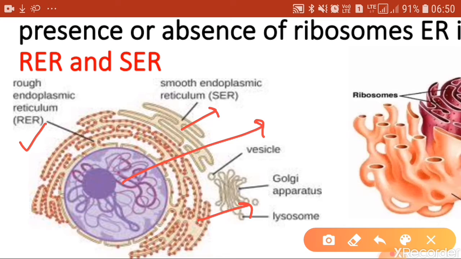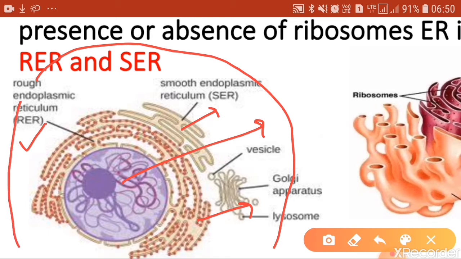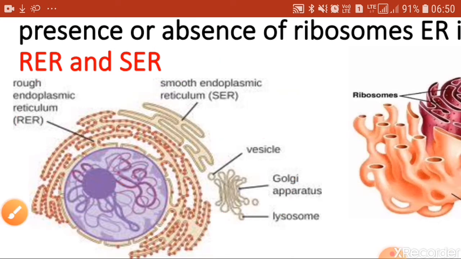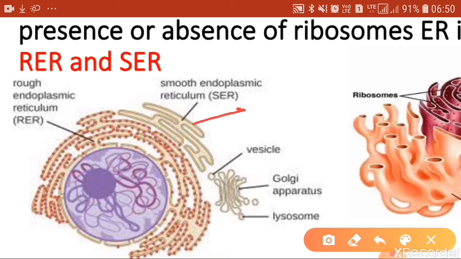Okay, the entire cell is not drawn. If this is the cell, then in the cell you find such a complex network of channels, tubules and sacs, and this complex network, which is bounded by membrane, is what is called endoplasmic reticulum. The endoplasmic reticulum is surrounded by a single membrane.